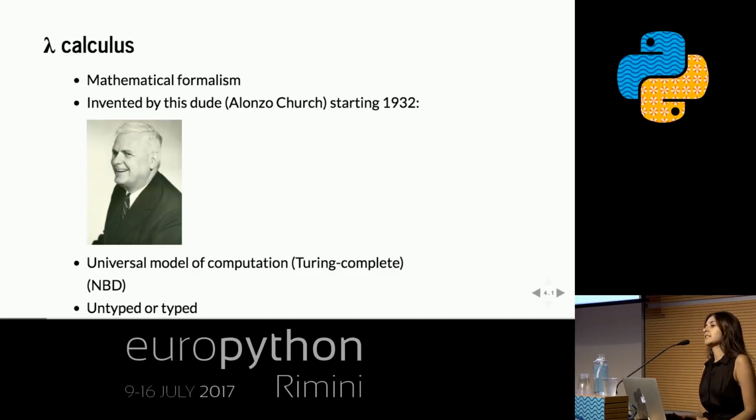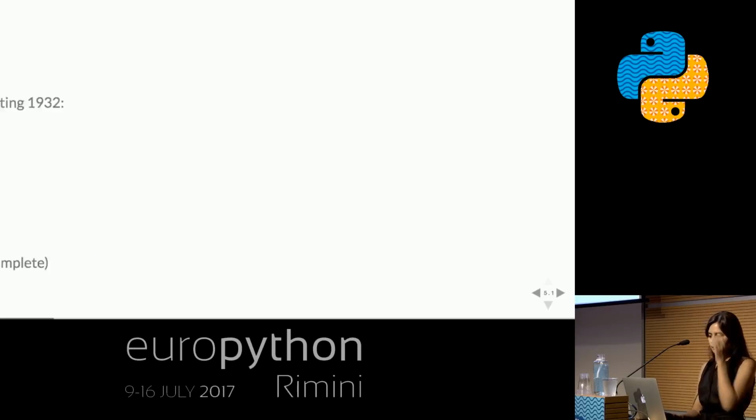As I said, it can serve as a universal model of computation, meaning that it's Turing complete. So no big deal, whatever. We can just model pretty much anything computable with a tiny little lambda, which we're going to explain in a minute. And just as a side note, it comes in some varieties. There's the untyped variety and the simply typed variety. We're only going to be talking about untyped lambda calculus today.